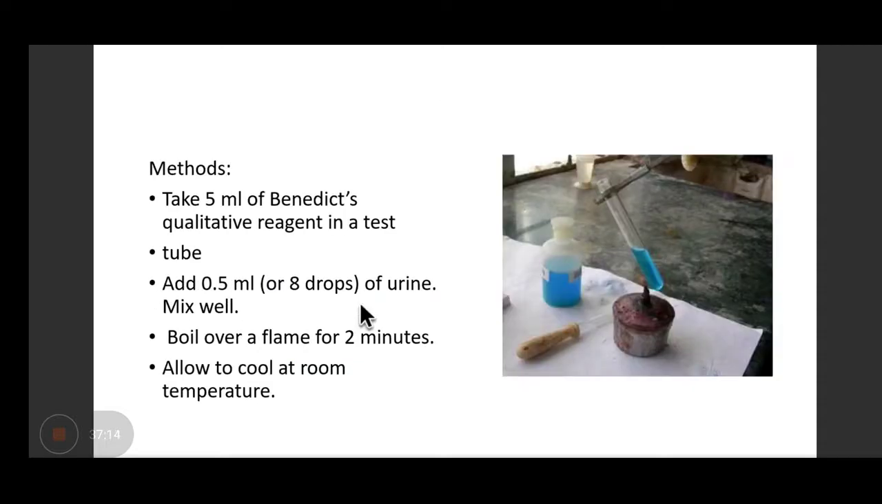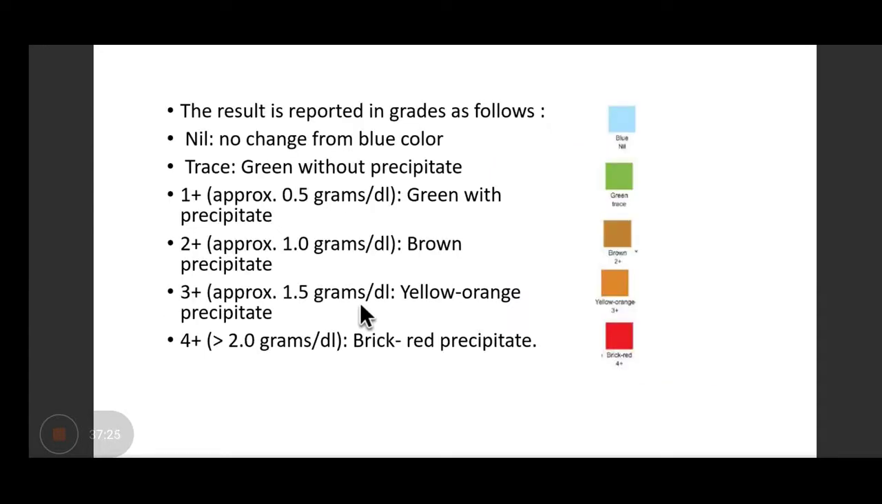So very simple method. You take 5 ml of Benedict reagent in a test tube, add 0.5 ml or 8 drops of urine, mix well, boil over a flame for 2 minutes, allow it to cool to room temperature and note any change in the color. Okay? How do we grade it? Blue color is nil, that means there is no change from blue color. It means reducing substances nil.